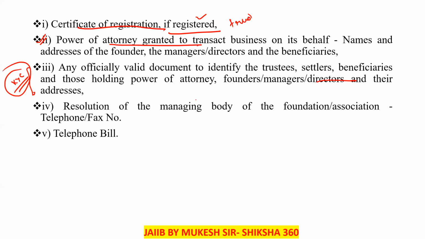Fourth one is the resolution of the managing body of the foundation or association. Clear? For what purpose this is to be formed, and who are the signatories. All these things are in the resolution. Then telephone and fax number. We also have to record the telephone bill for verifying the address. So all these things we have to record.